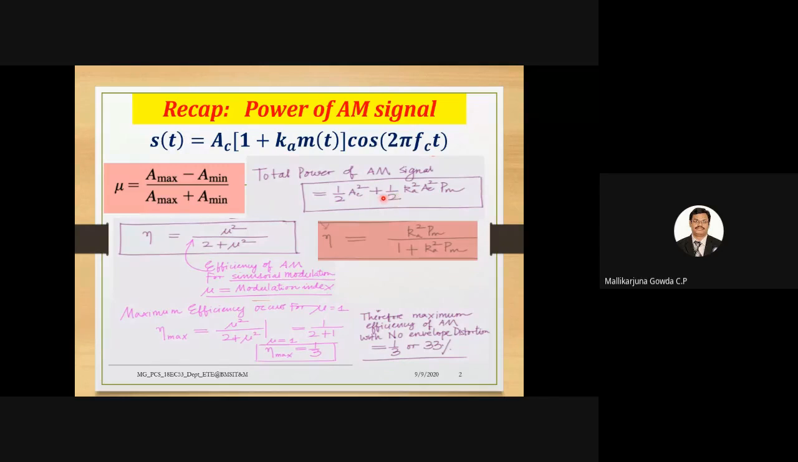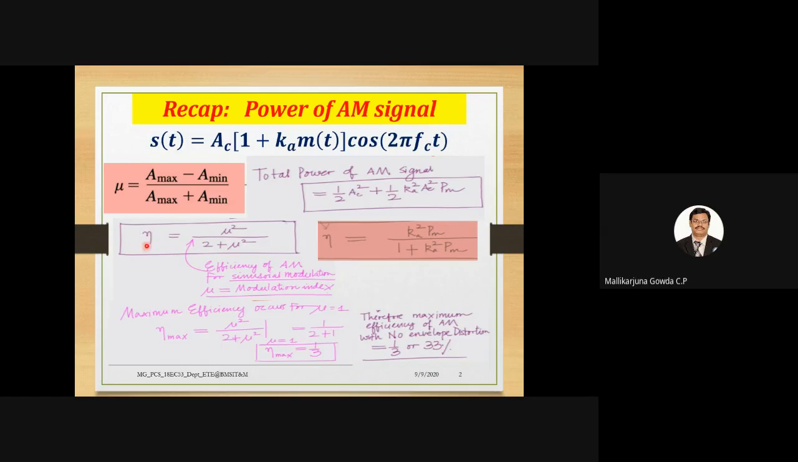So from this, I have written the expression for efficiency, right? Efficiency is denoted by the Greek letter eta, which is equal to the power in the side bands to the total power of the AM signal. After simplification, I have written the final expression: K squared A PM divided by 1 plus K squared A into PM. This is the expression for efficiency of an AM system. When I consider the message signal as sinusoidal, then I get the expression for efficiency as eta equal to mu squared divided by 2 plus mu squared. And we know what this mu is. Mu is the modulation index, right?